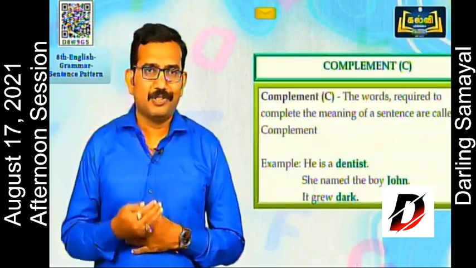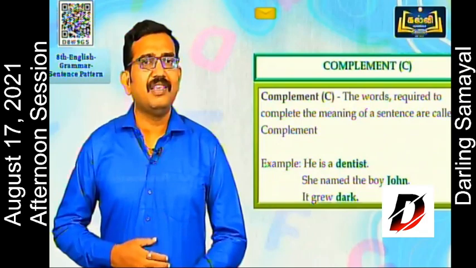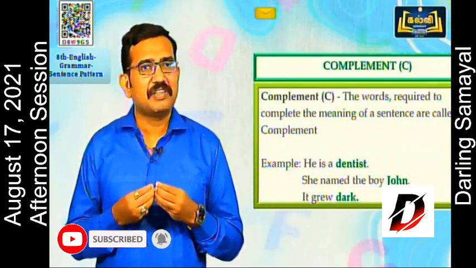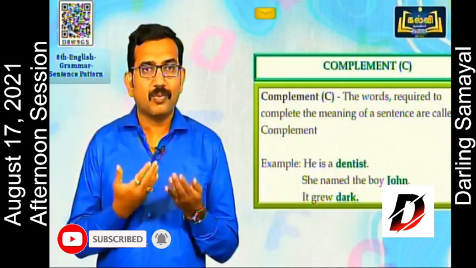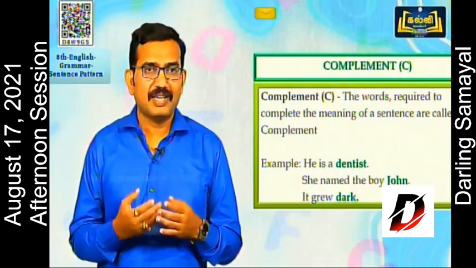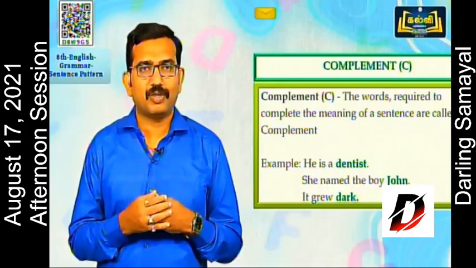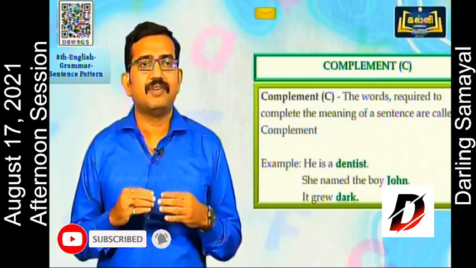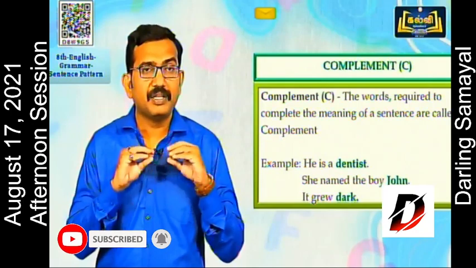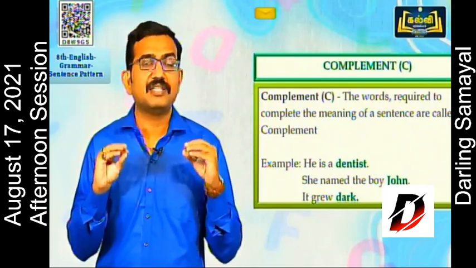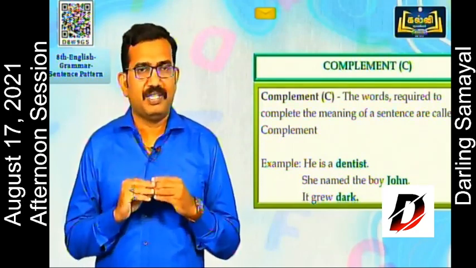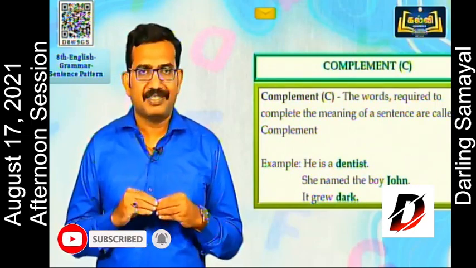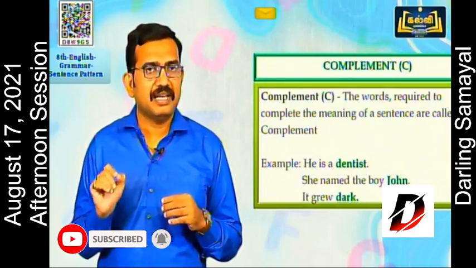Next we'll move on to the complement. Generally, if we think of the word complement, it's a compliment like you're good, you're nice, you're smart, so I'm giving you a complimentary word. But here complement means the words required to complete the meaning of a sentence. These are called complements. Say for example, he is a dentist.